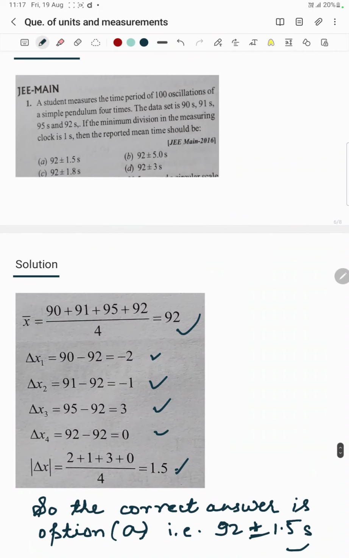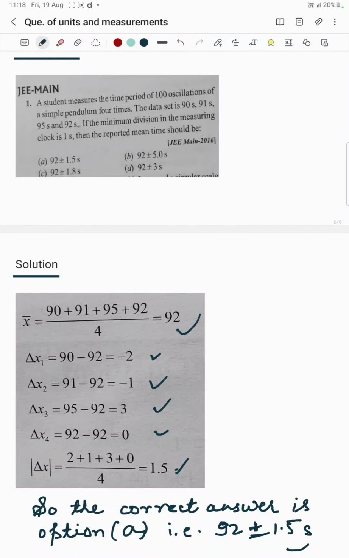I repeat it again, as it appeared in JEE Mains 2016. A student measures the time period of 100 oscillations of a simple pendulum 4 times. The data set is 90 second, 91 second, 95 second and 92 second. If the minimum division in the measuring clock is 1 second, then the reported mean time should be.